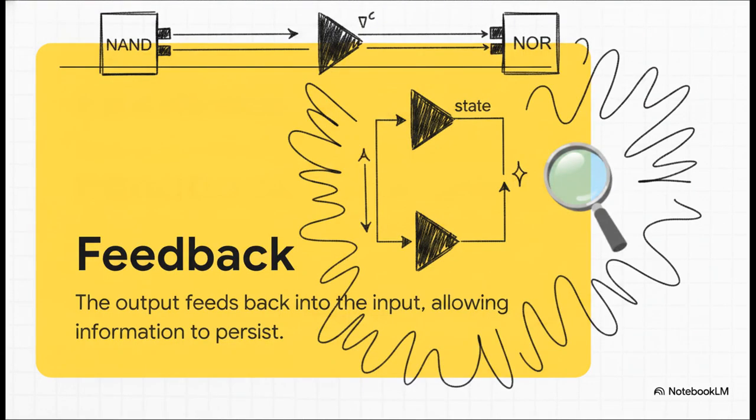And this brings us to a brilliantly simple concept called state. See, normal logic gates just spit out answers based strictly on whatever is plugged into them right this second. But memory circuits introduce state, meaning their output relies on current inputs plus previous conditions. They pull this off using something called feedback. Engineers take standard NAND or NOR gates and wire them so the output feeds right back into the input. It's a continuous loop. Without that feedback loop, memory literally wouldn't exist.